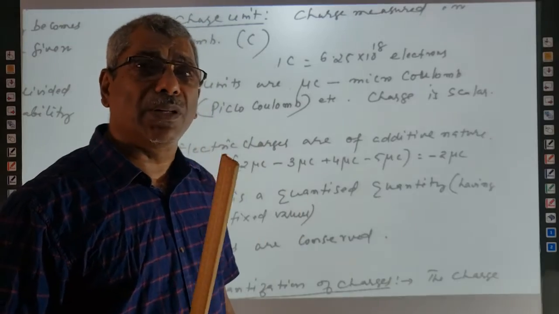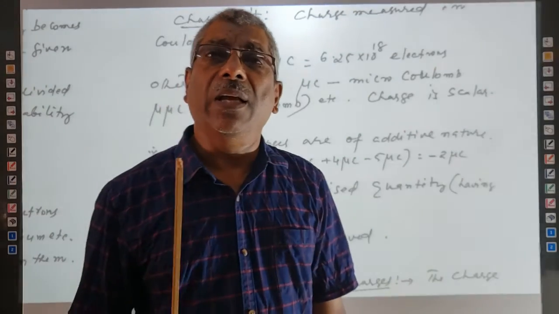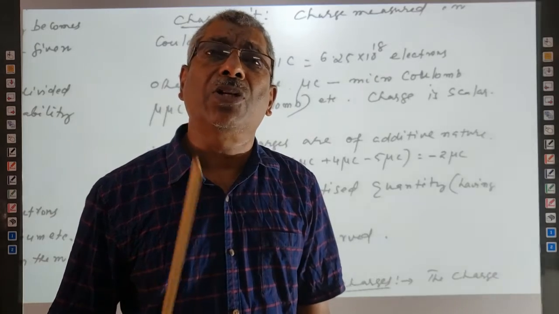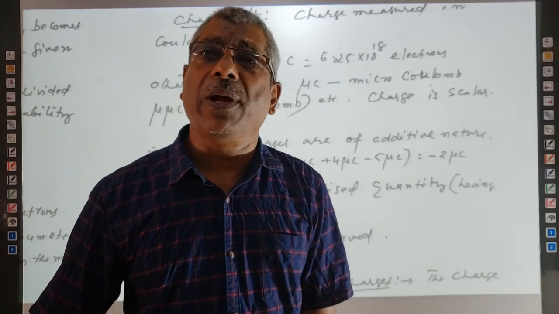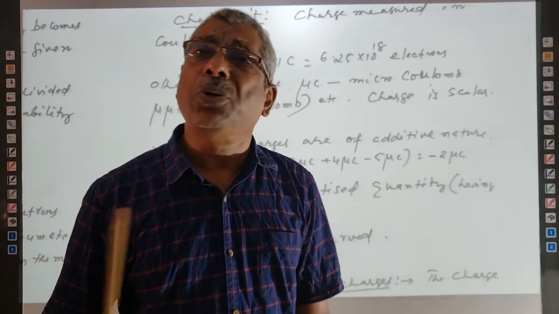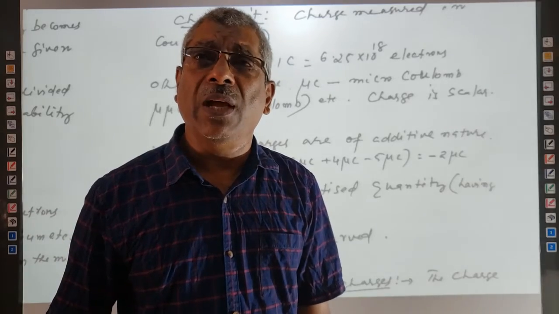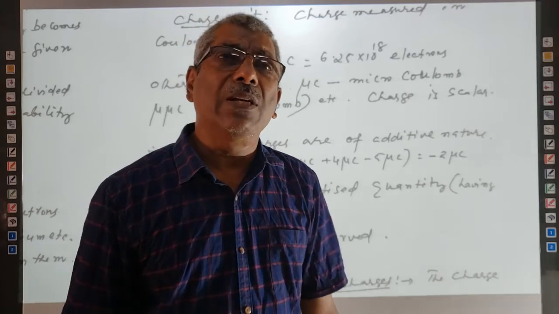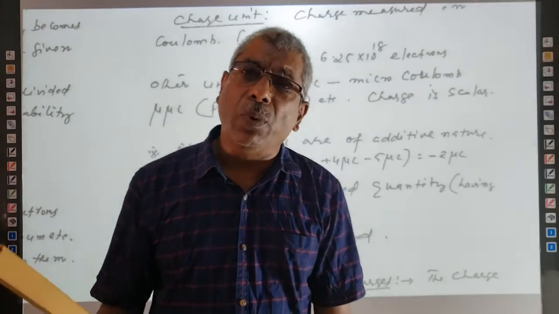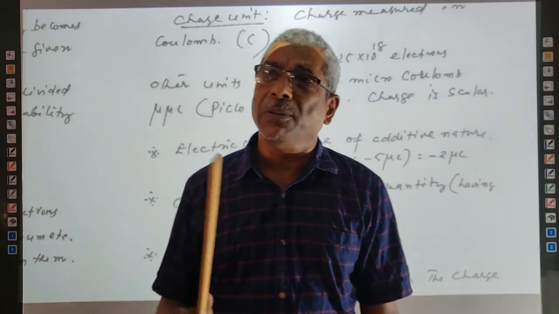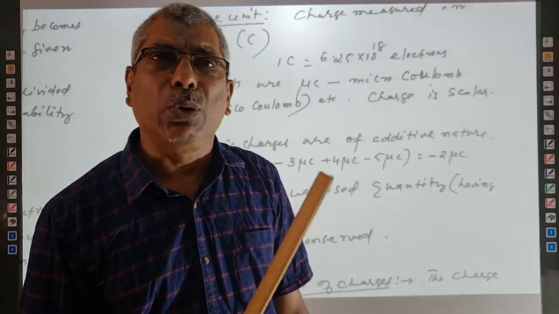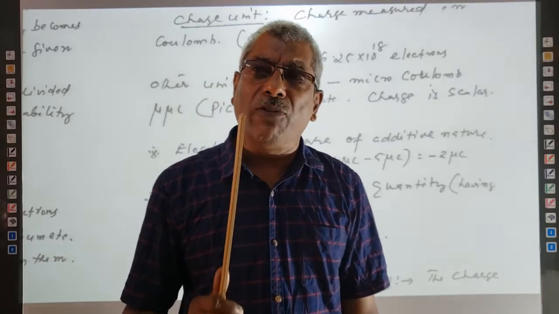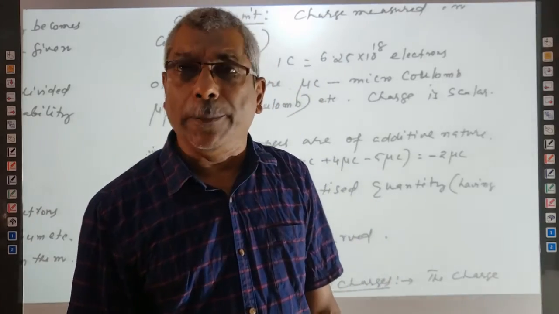So the charge present in a charged body is equal to an integral multiple of the charge of an electron. Integral multiple means 1e, 2e, 3e, 4e, etc. Not 1.2e, 2.7e, 9.5e; that cannot be possible. For example, an alpha particle has two protons, two positive charges. Hence, the charge of an alpha particle is plus 2e.